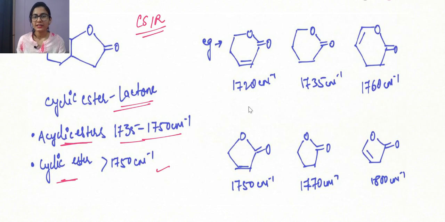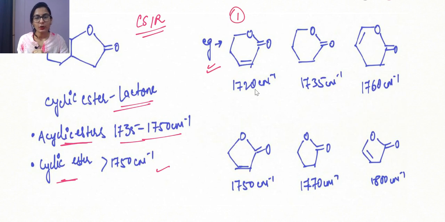Okay, so what are the systems that I'm having over here? First of all, I have taken a system, a 6-membered ring lactone basically, in which I have taken a double bond over here like this. So this double bond is basically going to determine if the value is going to increase for the carbonyl group or if it is going to decrease. Okay, so let's look at the first example over here.